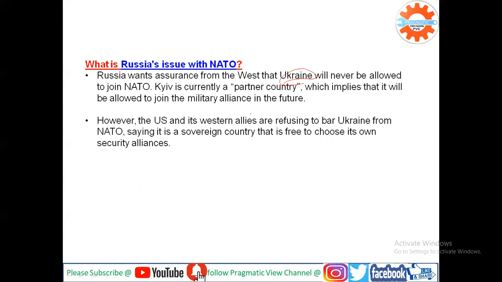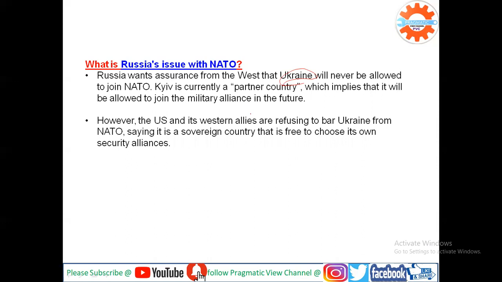Ukraine is a sovereign country and it has the right and freedom to choose its own security alliance. They are saying it is the will and freedom of Ukraine to choose or join any security alliance, whether it may be Russia's or any other security alliance.